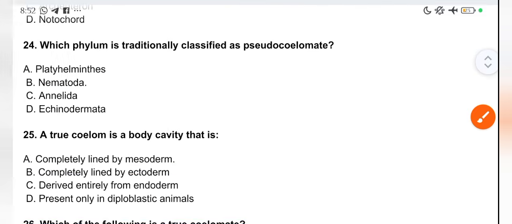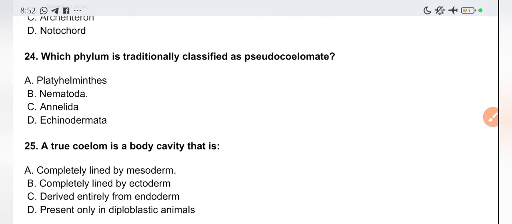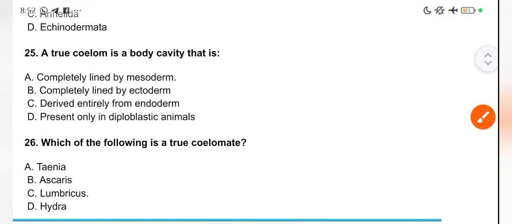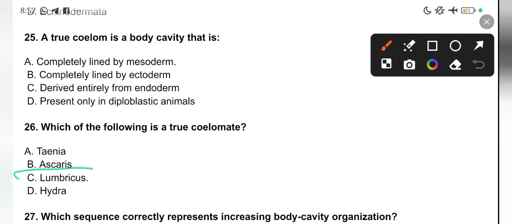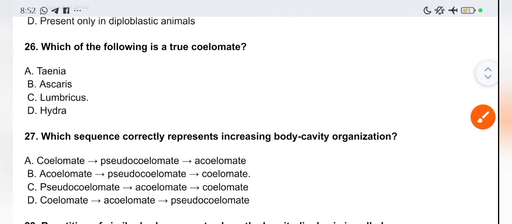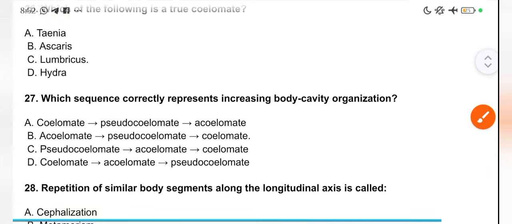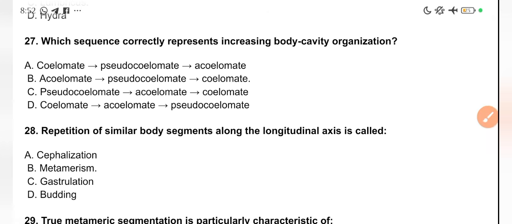A true coelom is a body cavity that is completely lined by mesoderm. Please take note, it's mesoderm that lines the body cavity. When it is completely lined by mesoderm, it's known as a true coelom. Which of the following is a true coelomate? You have your Lumbricus. Lumbricus is a true coelomate. Which sequence correctly represents increasing body cavity organization? Firstly acoelomate, then pseudocoelomate, and then coelomate. That is the increasing organization. Repetition of similar body segments along the longitudinal axis is called metamerism.